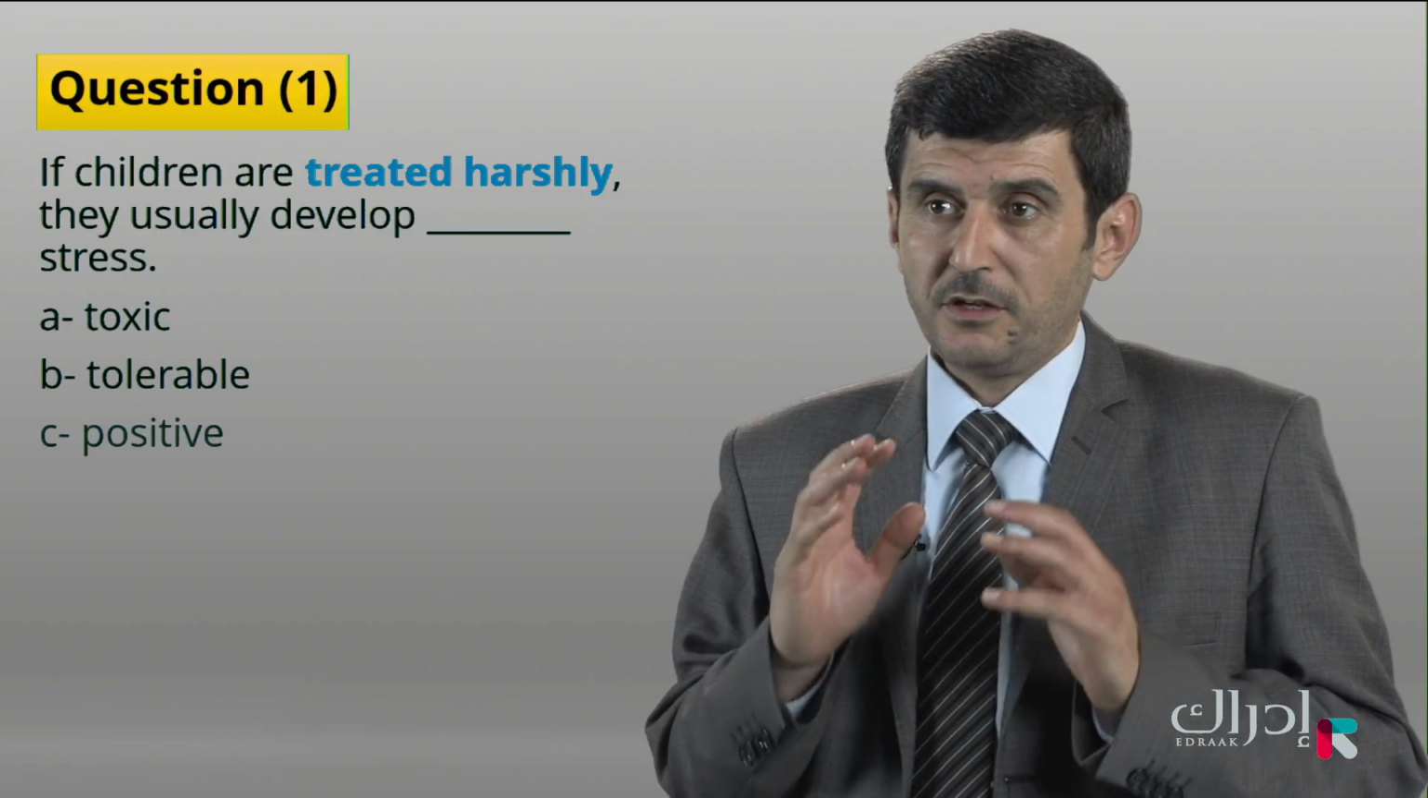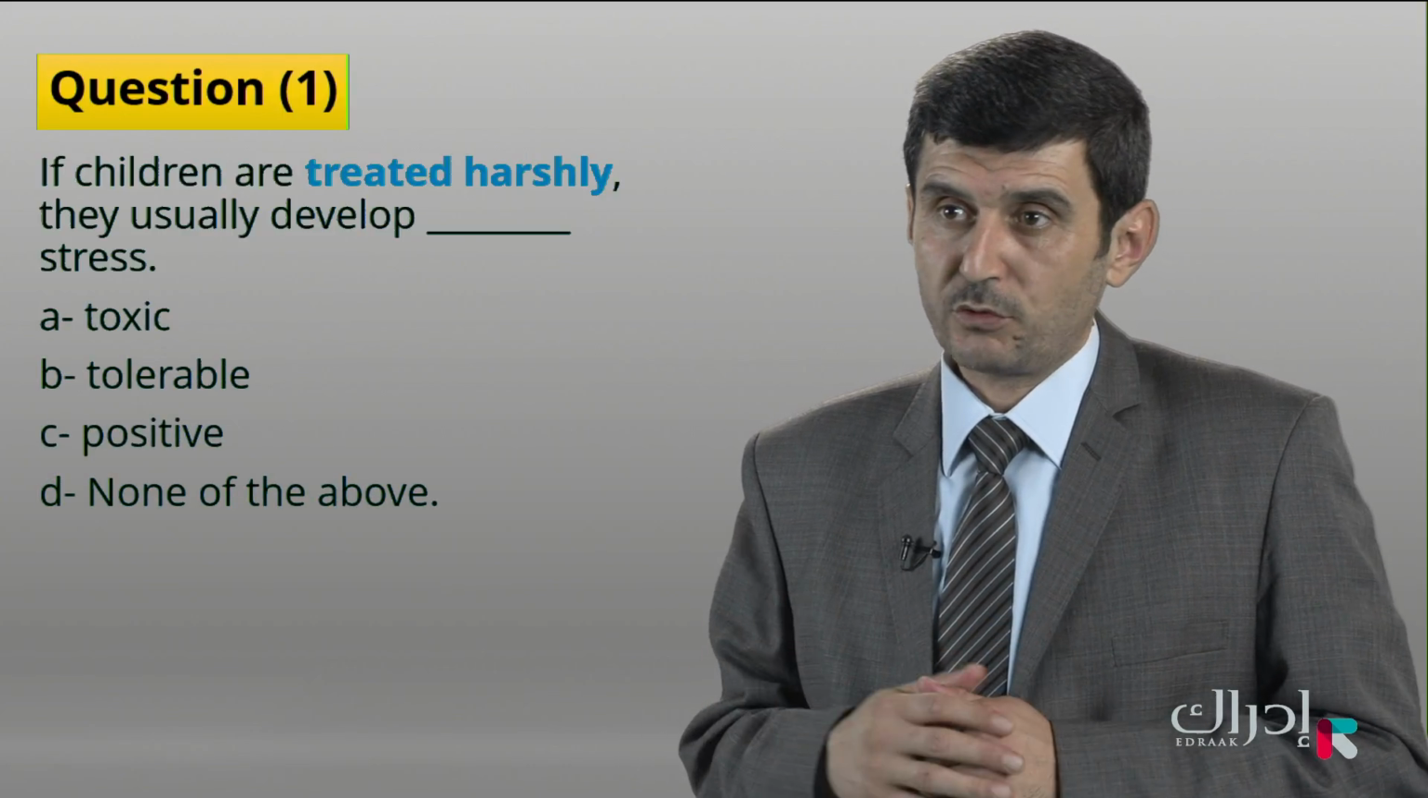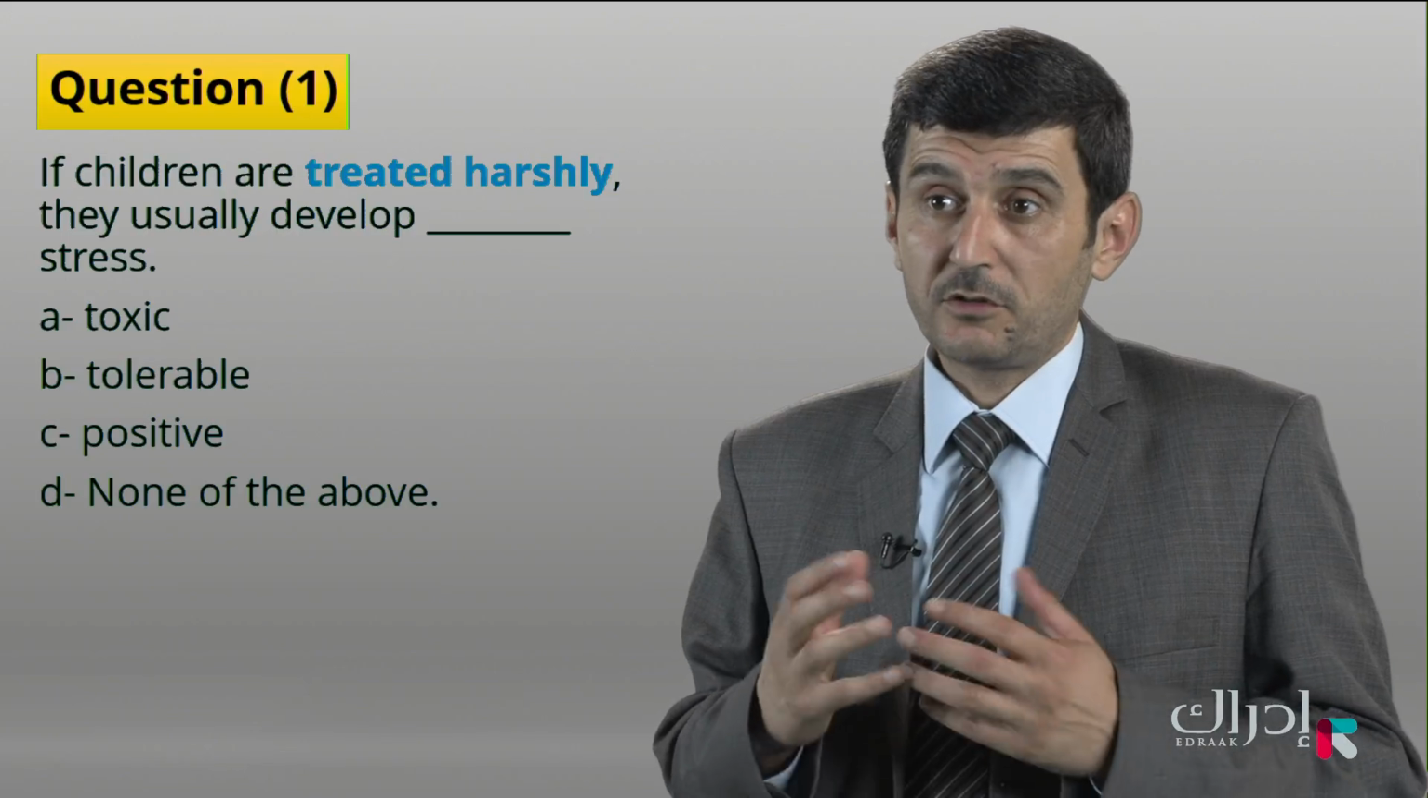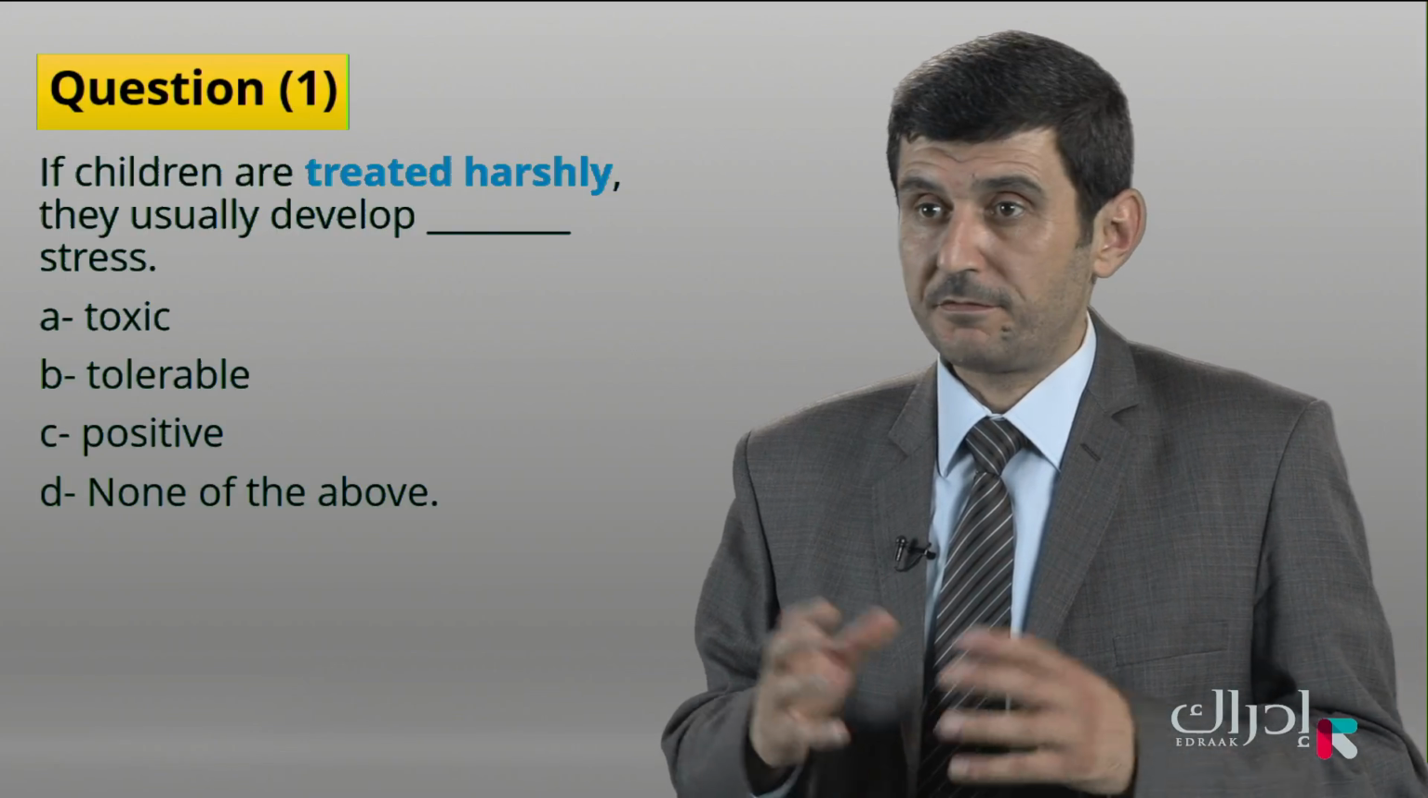Let's start question 1. If children are treated harshly, they usually develop stress. Toxic, tolerable, positive, none of the above. The key words that we need to use to answer question 1 are treated and harshly. They form one verb phrase, treated harshly. We understand that being treated harshly can cause a type of stress. Thus, we scan by focusing on the causes of the given types of stress.